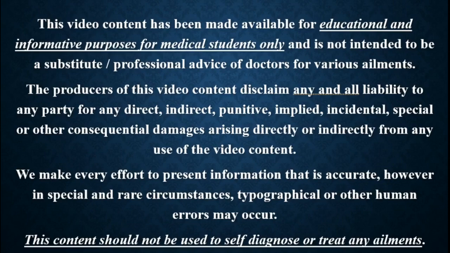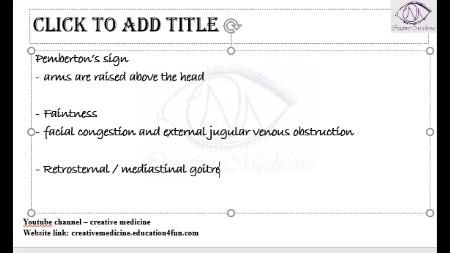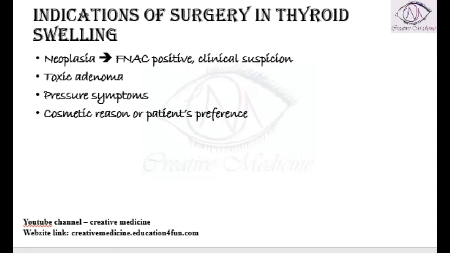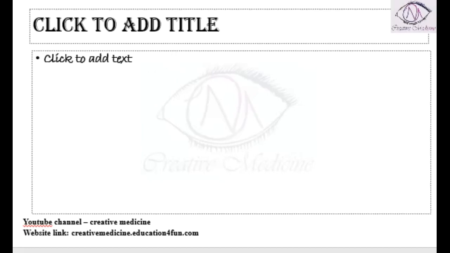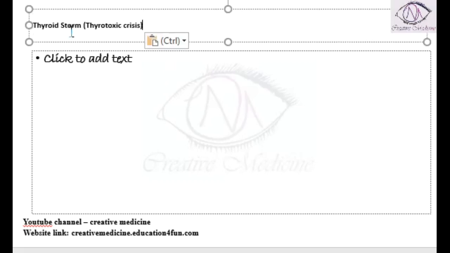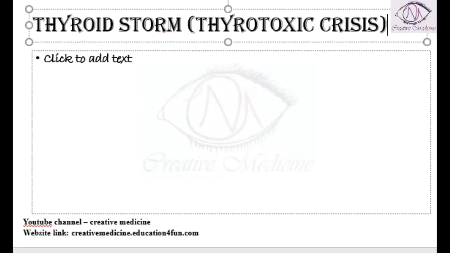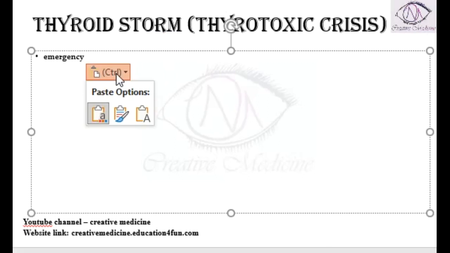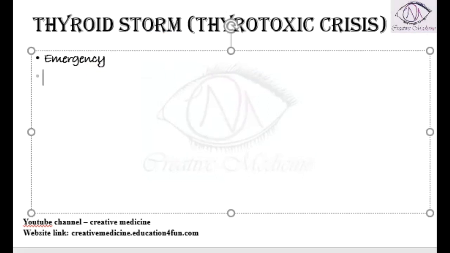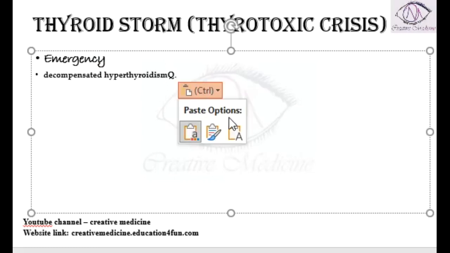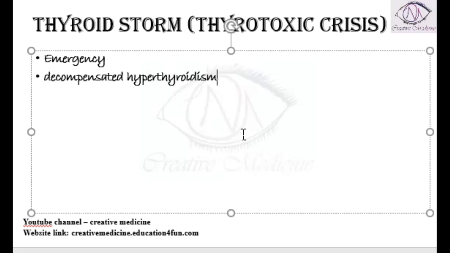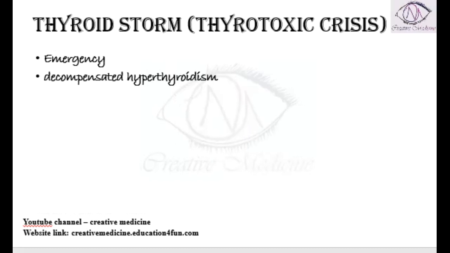In this lecture, we will learn about thyrotoxic crisis or thyroid storm. So, what is thyrotoxic crisis or thyroid storm? It is actually an emergency condition. In this, the patient will develop severe hyperthyroidism, which is called decompensated hyperthyroidism, because of increased thyroid hormones. Because it is an emergency, we should treat it immediately.